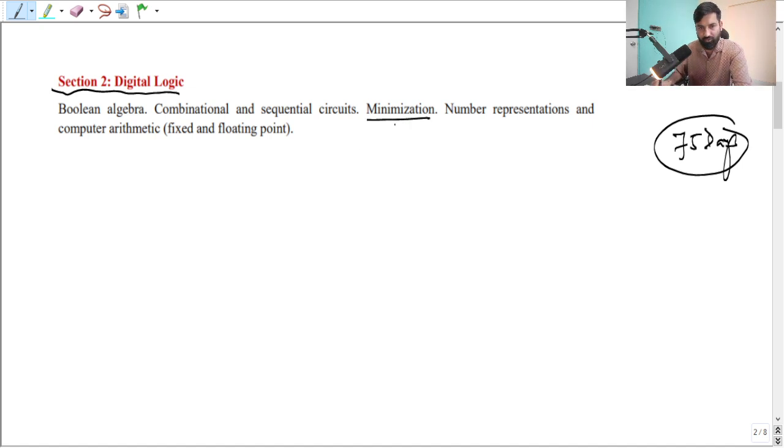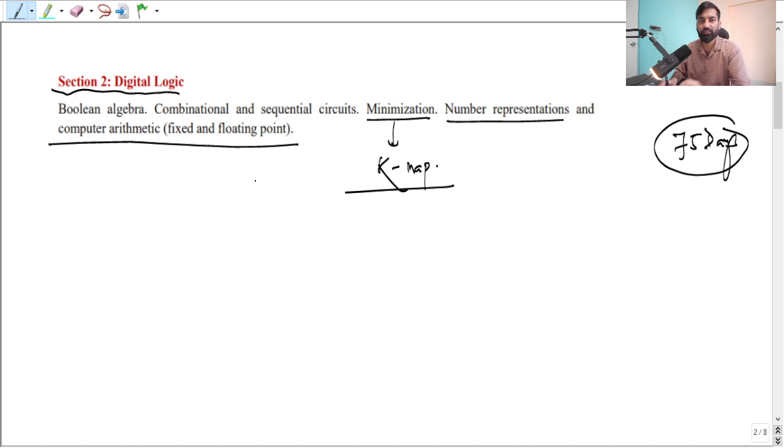You have to learn K-map here, which is powerful. Number representation and computer arithmetic are also covered in computer organization and architecture. So you can allocate 5 days to prepare digital logic.